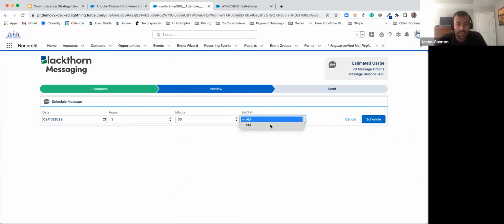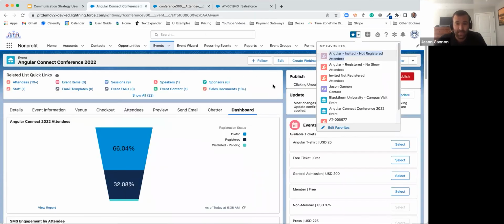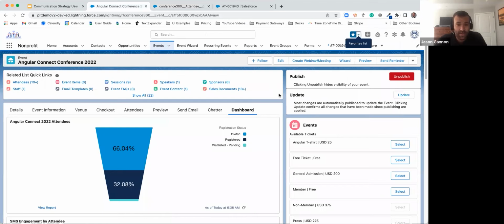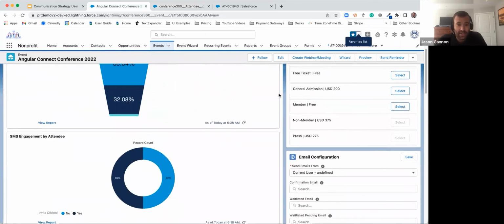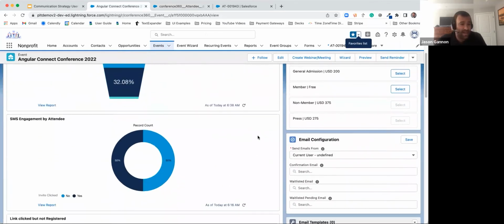Very key, make sure we change this to PM. We don't want to be sending that at AM. Then boom, I can hit schedule, and it's going to go ahead and send out that message. Now let's fast forward. Let's see how people are actually engaging with that text message. So down here, we're actually looking at, of that bulk SMS I just sent out, how many people actually clicked that text message. Not open, actually clicked.